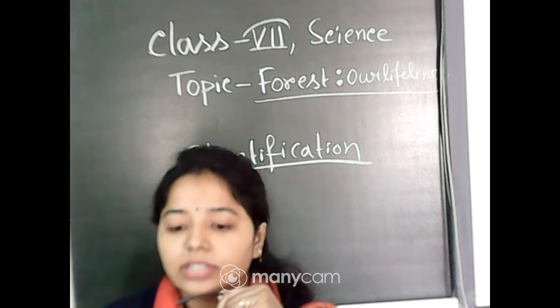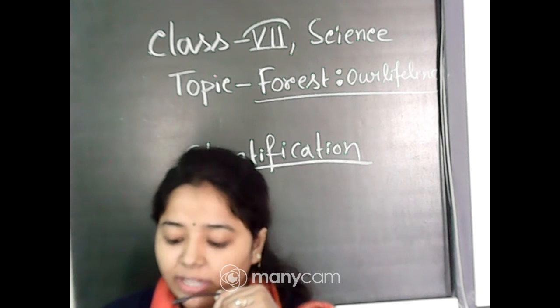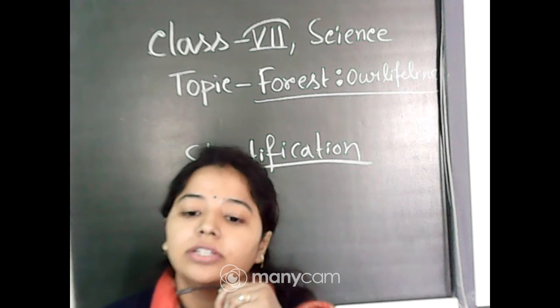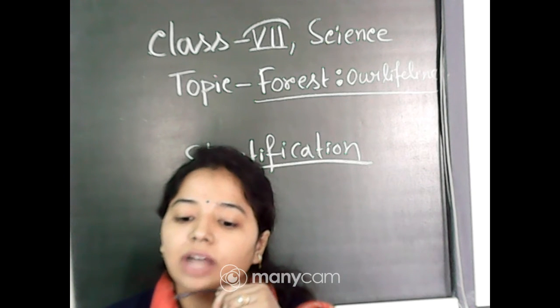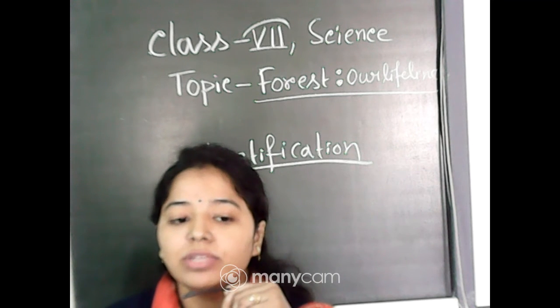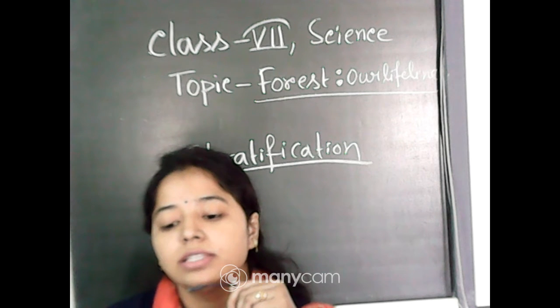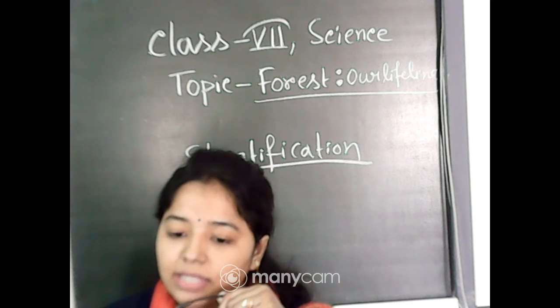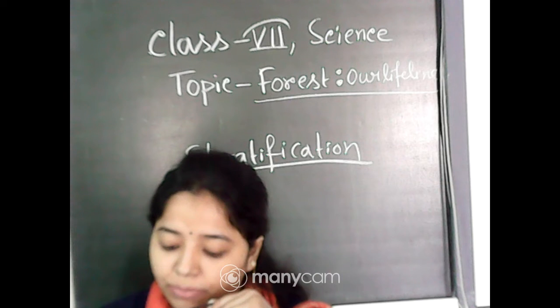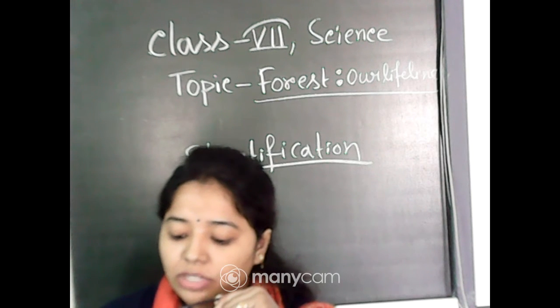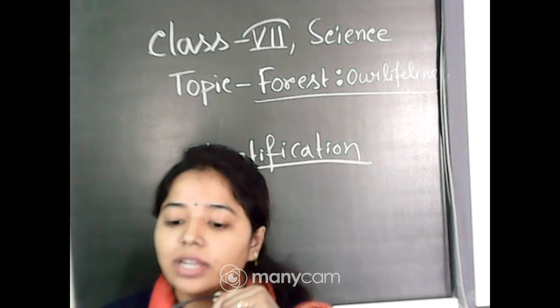Next comes the canopy layer. Have you seen trees with a crown? This crown is called the canopy layer. It is always exposed to sunlight.